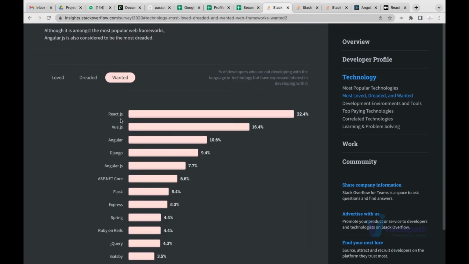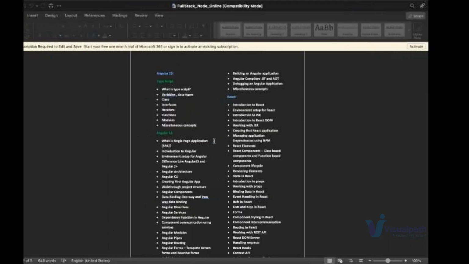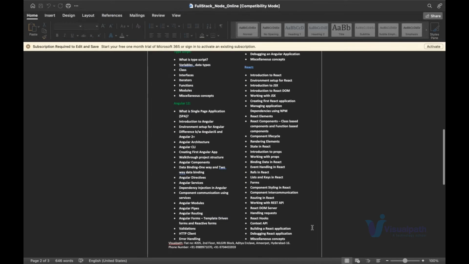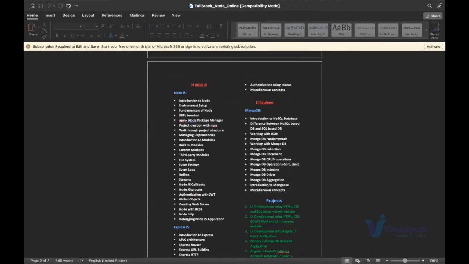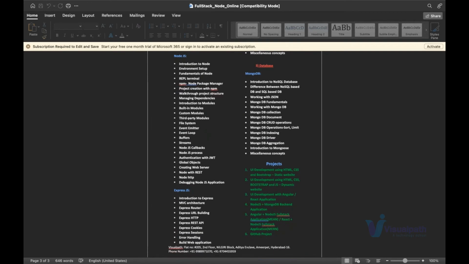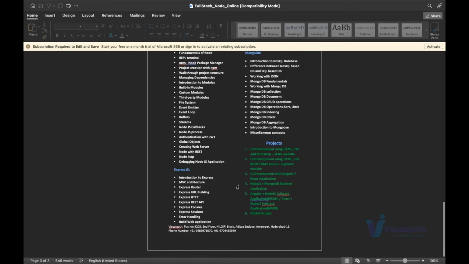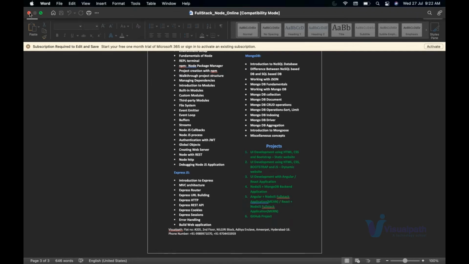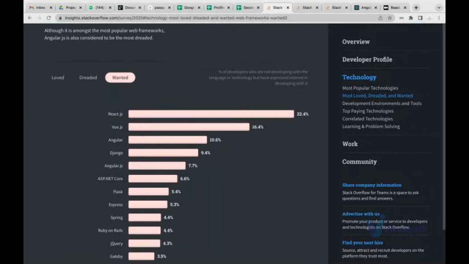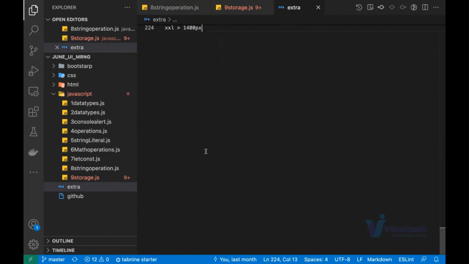See, React is here and Angular is here, and there's a huge margin. React is 22% in demand, Angular only 10%. So the skill that you should go with is React. And then we're going to work on Node and MongoDB. Ultimately, Node, Express, and MongoDB, we're going to work on all of them. In this course, guys, we are going to learn the full stack. Now, the first question that comes to mind is, what is the prerequisite to learn this course? There's no prerequisite to learn this course.